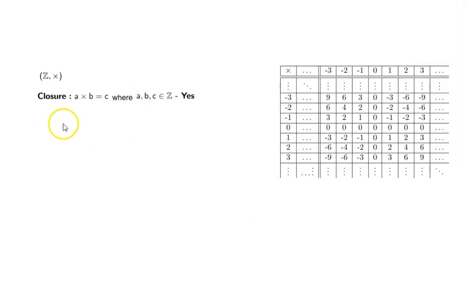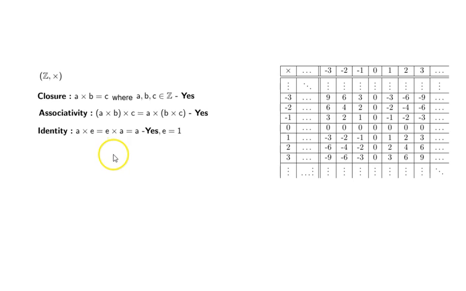So that means integers under addition form a group. Now, do integers under multiplication form a group? Let's bring in the Cayley table. Is it closed under multiplication? Yes. Is it associative? Yes. Is there an identity element? A times E equal to E times A is equal to A. Yes, E equal to 1 is the identity element.